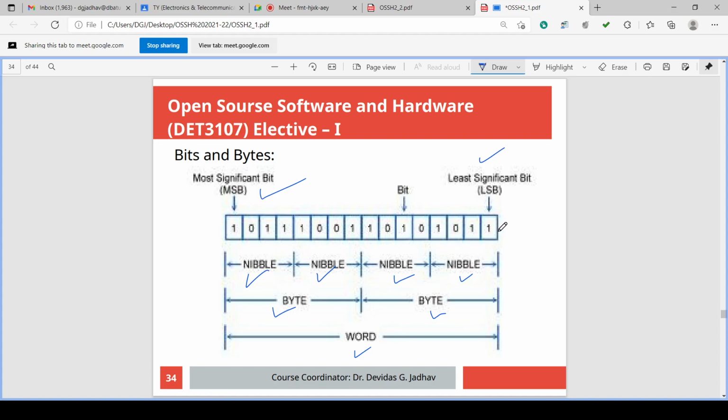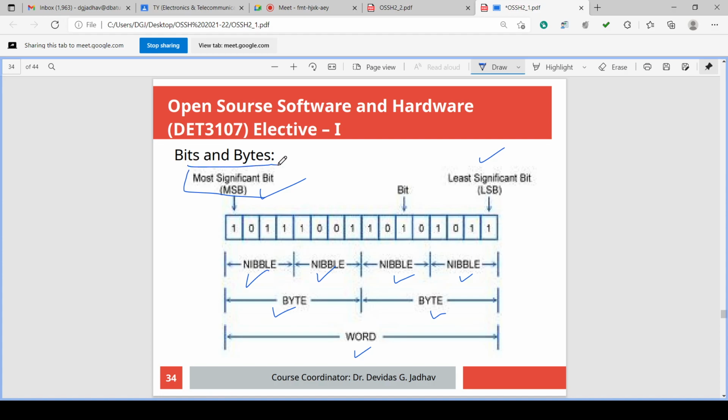So the first is 1 into 2 raised to 0, the second is 1 into 2 raised to 1, and so on. If it is a 16-bit word, then it will be 1 into 2 raised to 15 for the last MSB. So it has a very large weight, and that's why it is called the most significant bit.